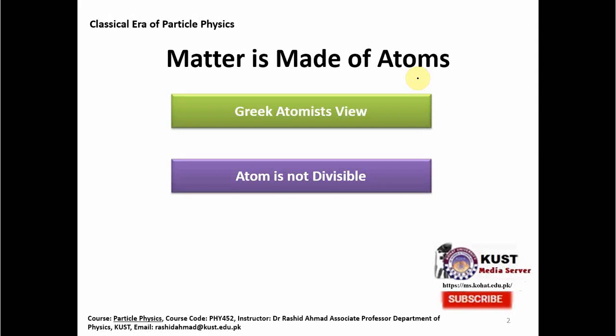They logically concluded that if we divide matter into two parts, and go on, then there will be a limit beyond which we will not be able to divide further, and that limiting amount of matter is called the atom. That is, the atom cannot be further divided. At that time, it was a very logical point of view, and that was held for 1000 years.